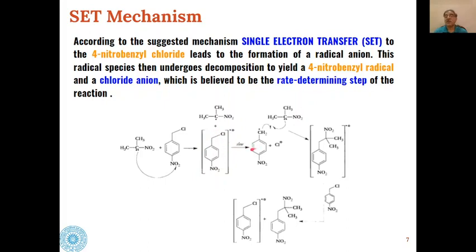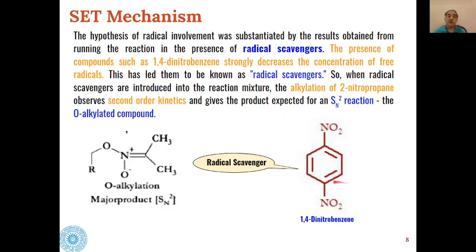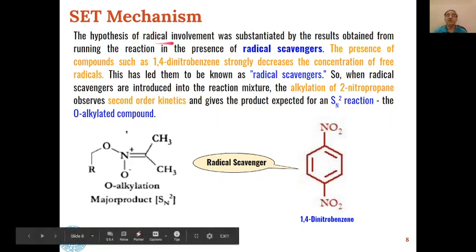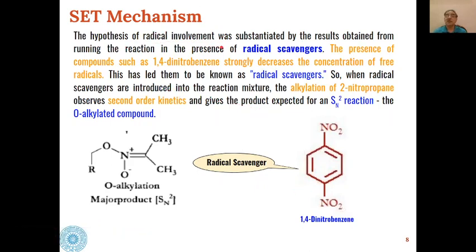So that is why this reaction is a unimolecular reaction, and because there is a transfer of one electron only, single electron only, that is why this is called radical nucleophilic substitution unimolecular reaction. Then the presence of radicals, these were substantiated by the results obtained